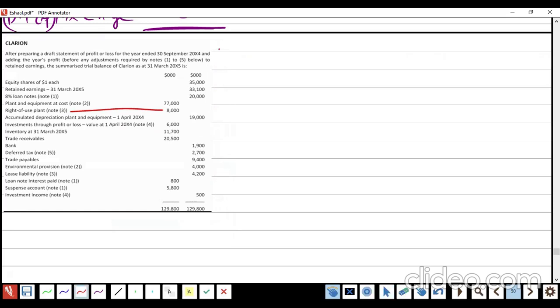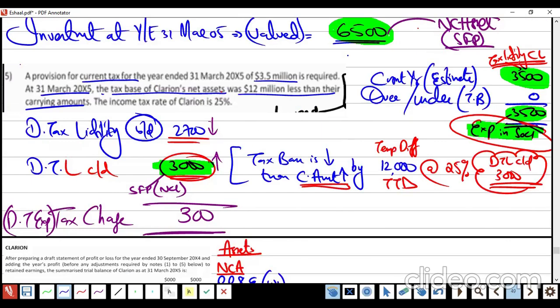SFP, very easy. You know, from childhood we are doing SFP. Assets, first thing is non-current assets, right? We have property, plant, and equipment for which we did already working, too much working we did. Going up, up, up.